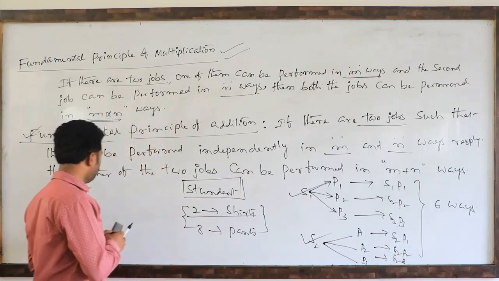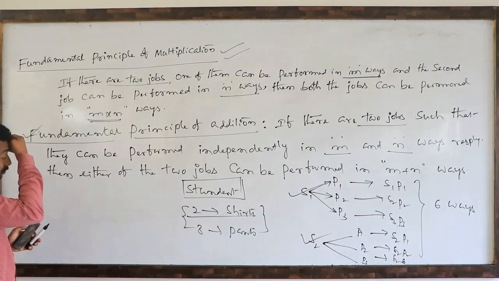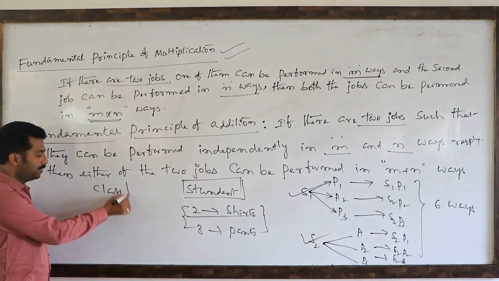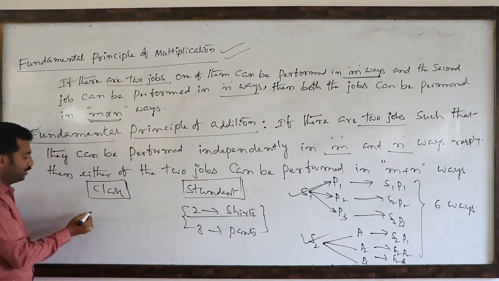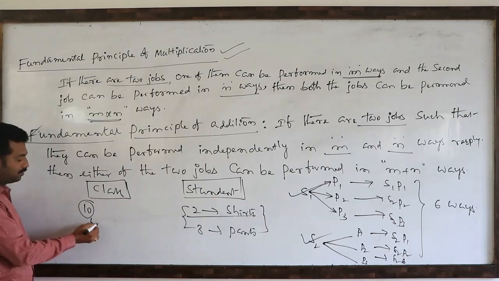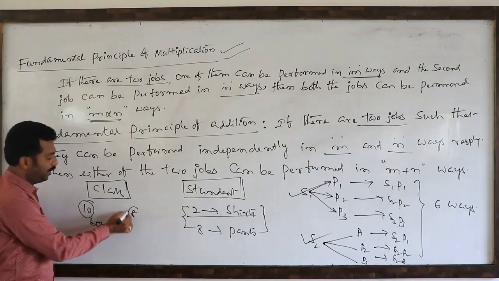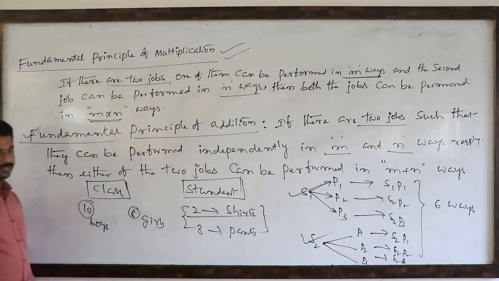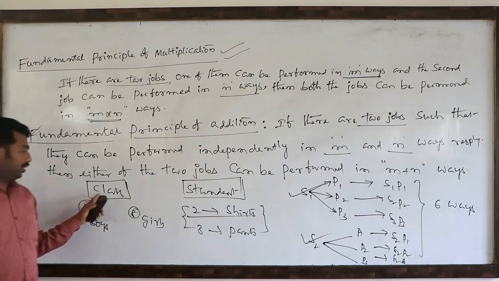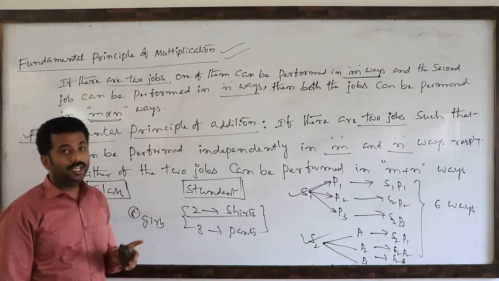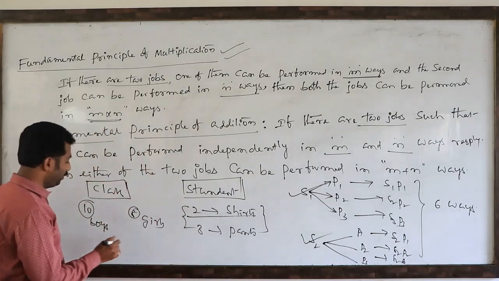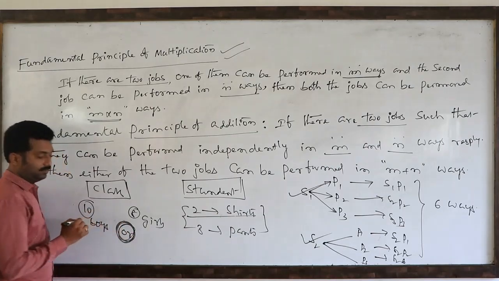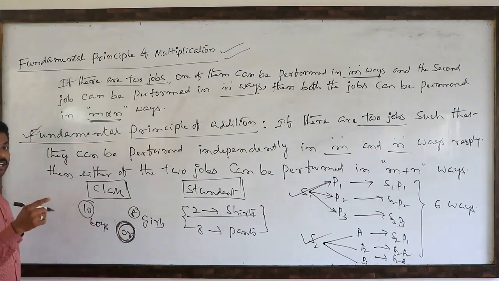One simple example we will discuss. Suppose in a class there are 10 boys and 8 girls. A class teacher wants to select either a boy or a girl. The word is important, the word 'either' is important here. Either a boy or a girl.